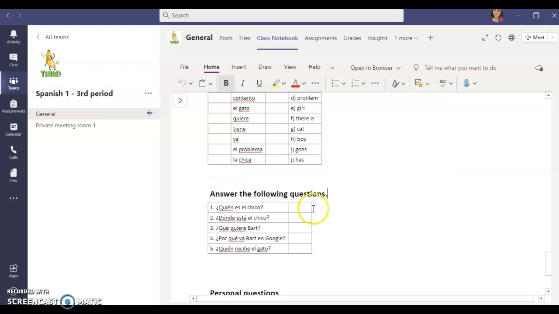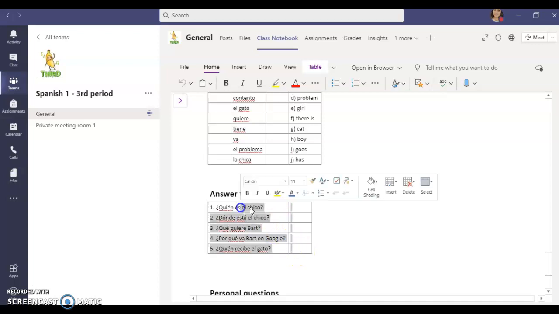Now, these questions are about the story. In the questions above, the 31 questions that we had up top, those ones were about the story as well, but they asked a question about almost every single sentence in the story. This is just asking 5 generic questions about the story. So, we can probably answer these questions either on our own or with the answers that we've already written from the story.